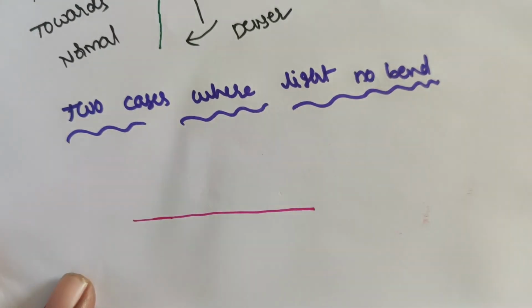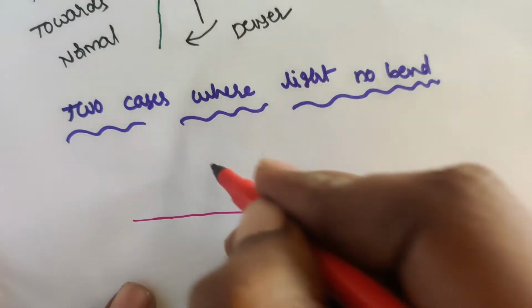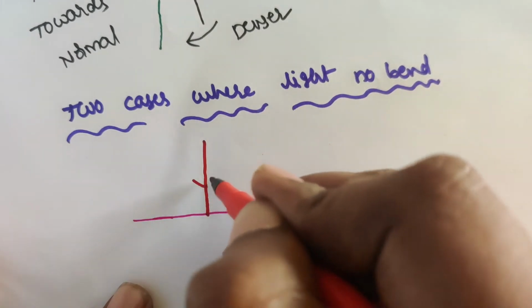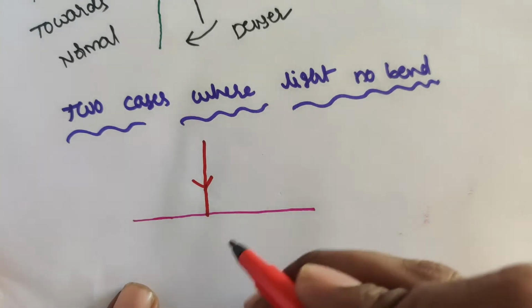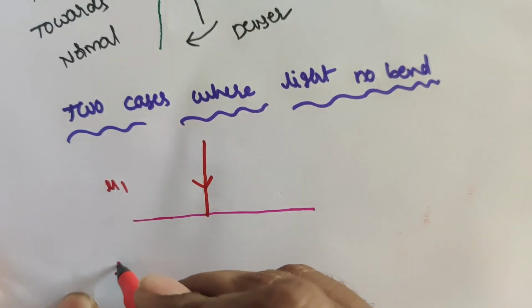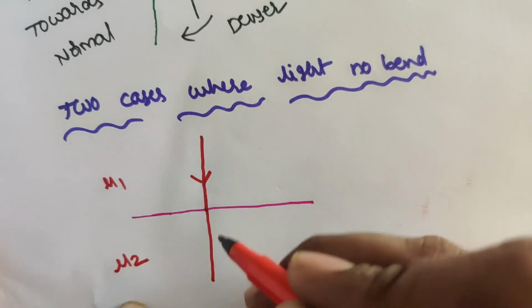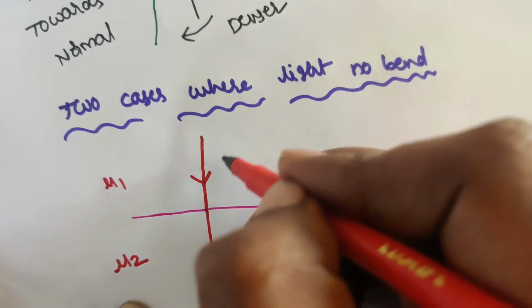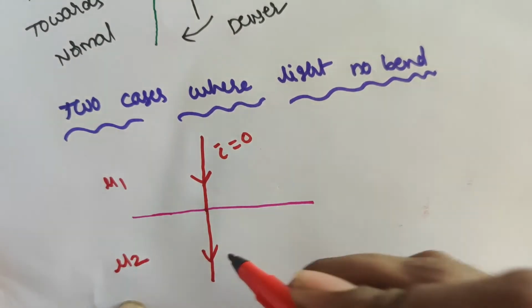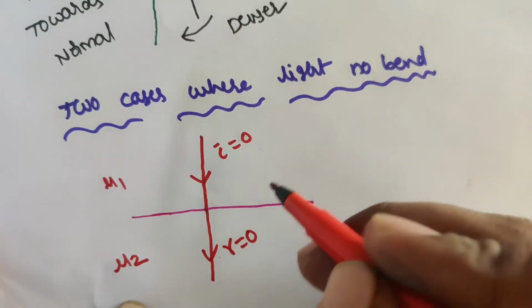When the light is incident normally, this is medium mu1 and this is medium mu2. Normal incidence. Here the angle of incidence will be 0, and the angle of refraction is also 0.